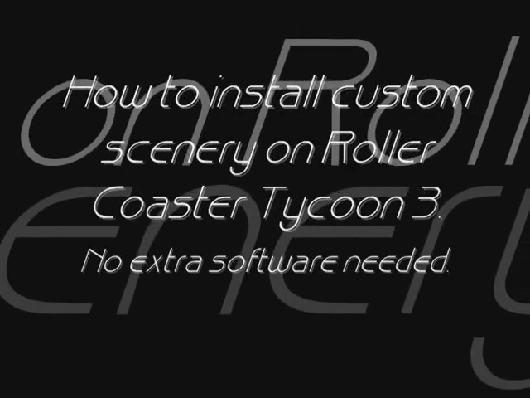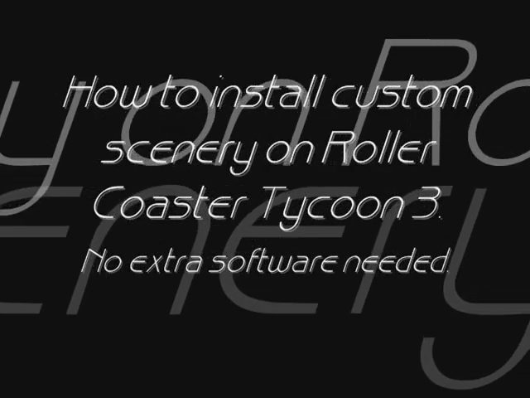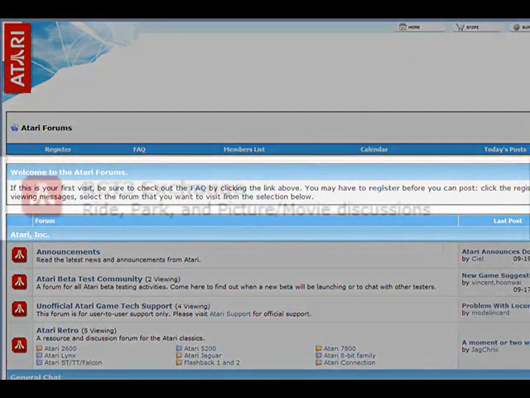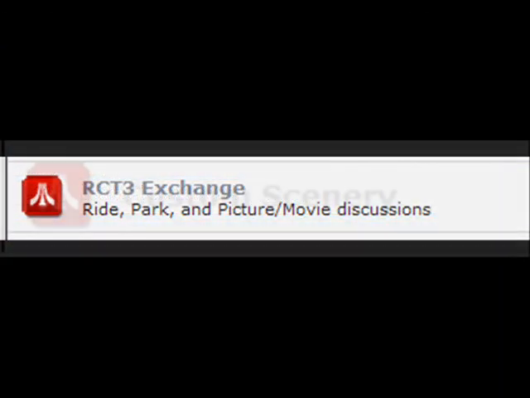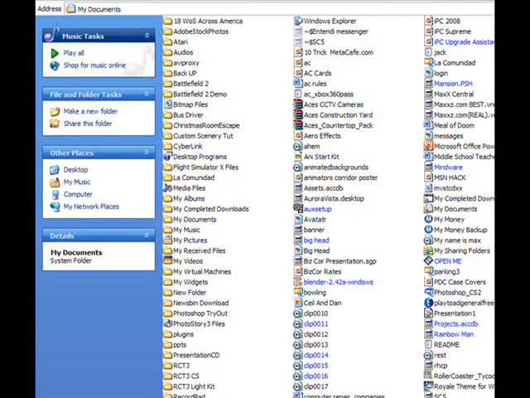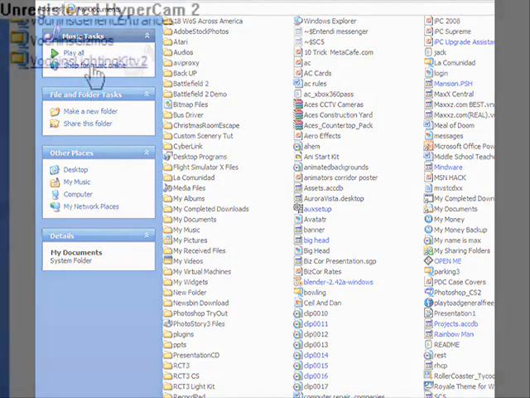To install custom scenery on RCT3, please follow these instructions. Download custom scenery in the Atari community. Once you find one you like, click the download link provided. Download it to somewhere you can remember it, such as My Documents.